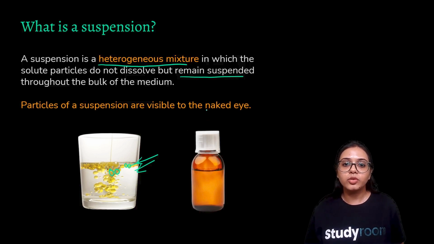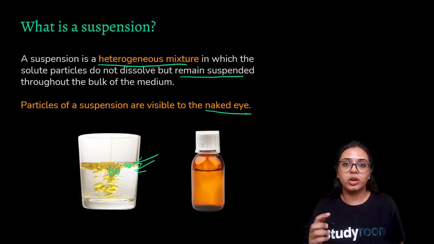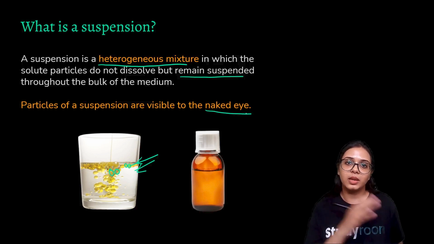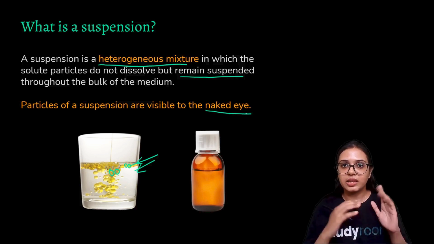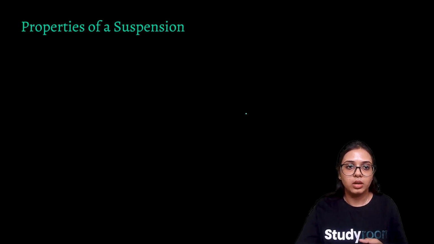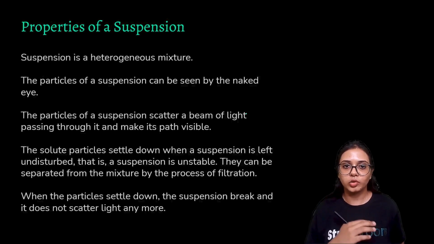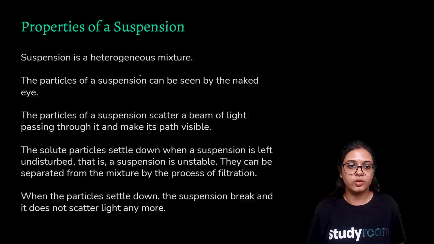And the other most important quality of a suspension is that particles of a suspension are always visible to the naked eye, the same difference that we had previously established between a homogeneous mixture and a heterogeneous mixture. Now, what are the properties of a suspension? Like we had studied the properties of a solution, let's study the properties of a suspension. Suspension is a heterogeneous mixture. This we have established, all right?